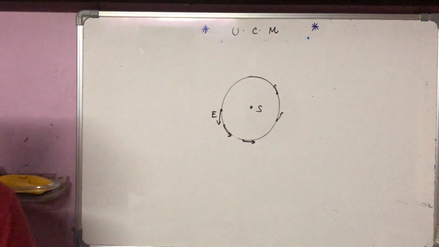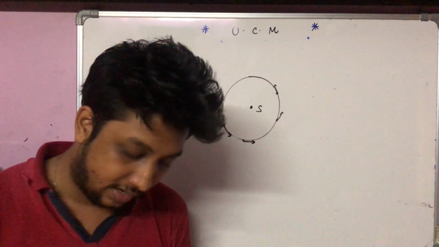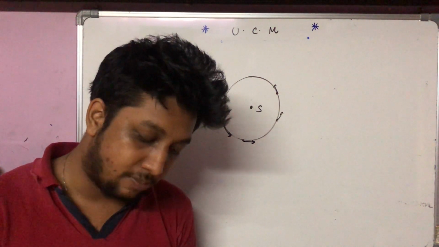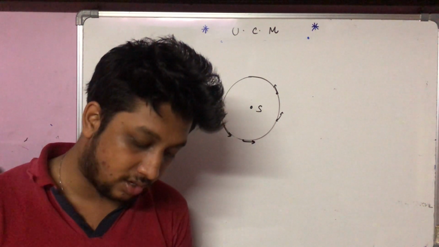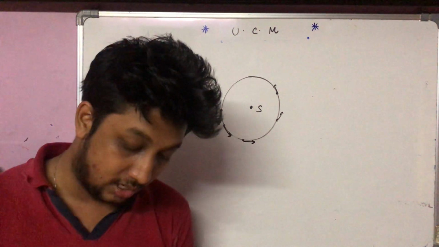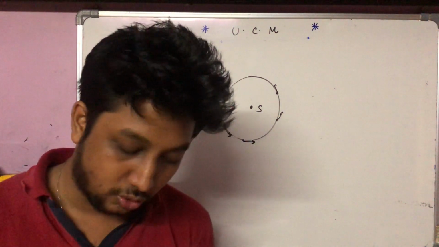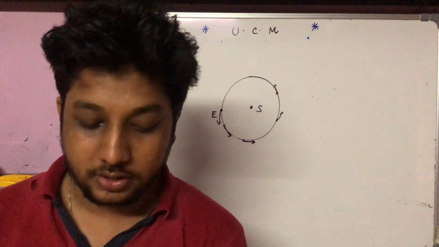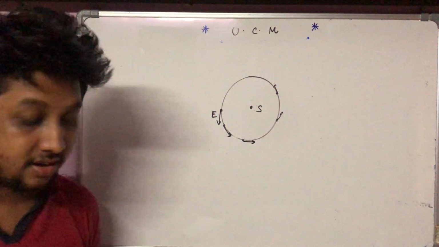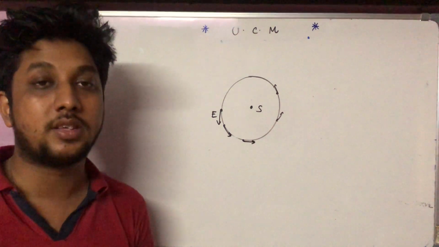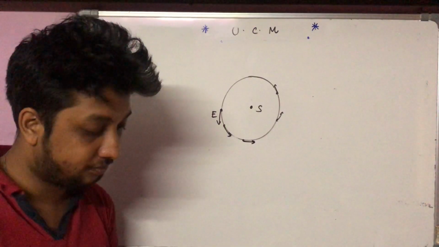At the point A, the direction of motion of the particle is towards north. After completing a quarter of a circle at point B, the direction of motion is towards west. After completing half circle at C, it is towards south. And after completing 3/4 of the circle, when the particle is at point D, the direction of motion is towards east. Thus, the velocity of the particle in circular motion is variable, or the circular motion is accelerated, even though the speed of the particle is uniform. This is a very unique characteristic of uniform circular motion.